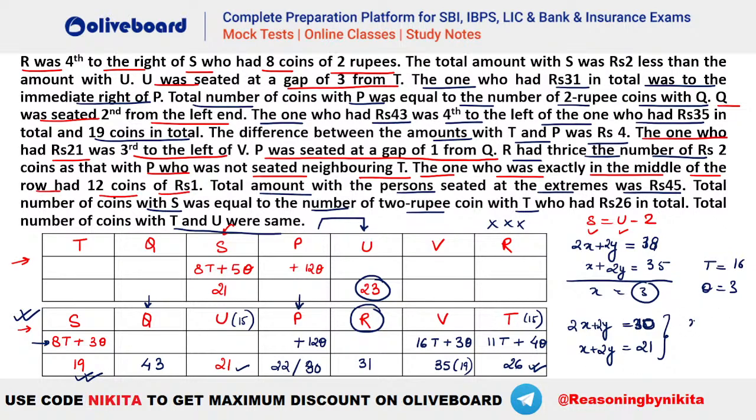So you can see x is equal to how much? This is equal to 9. So if x is equal to 9, then 21 minus 9 is equal to 12. So y is equal to how much? Y will be equal to 6, isn't it? So this has to be 9 coins of 1 rupee and 6 coins of 2 rupee, है ना? So this will be 6 coins of 2 rupees here, and this is going to be 9 coins of 1 rupee.